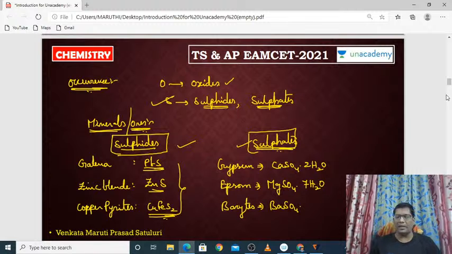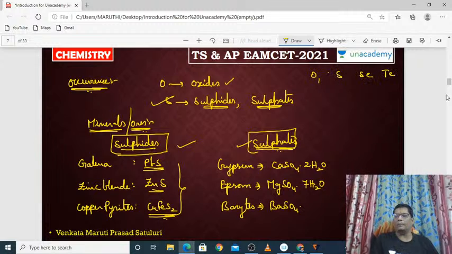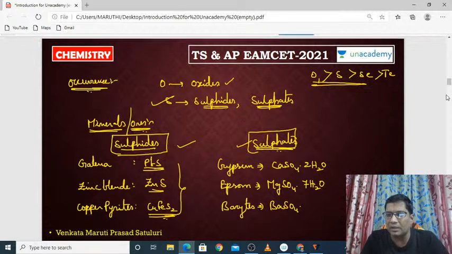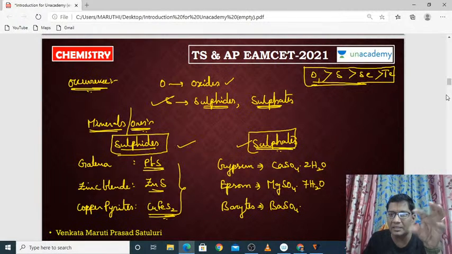So these are the ores or minerals of sulfur in the form of sulfides or sulfates. Out of all these elements, oxygen, sulfur, selenium, tellurium and polonium, which is most abundant in the Earth's crust? Oxygen occurs mostly, then sulfur, then selenium, and the least abundant element in the 6A group is tellurium. So in the 6A group, the foremost element found in nature is oxygen, then sulfur, then selenium and finally tellurium.